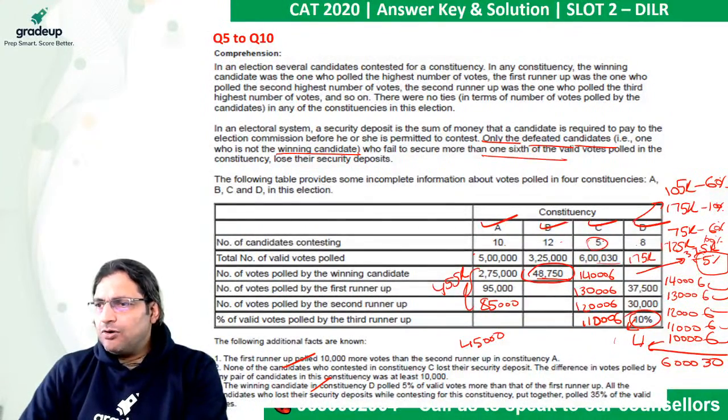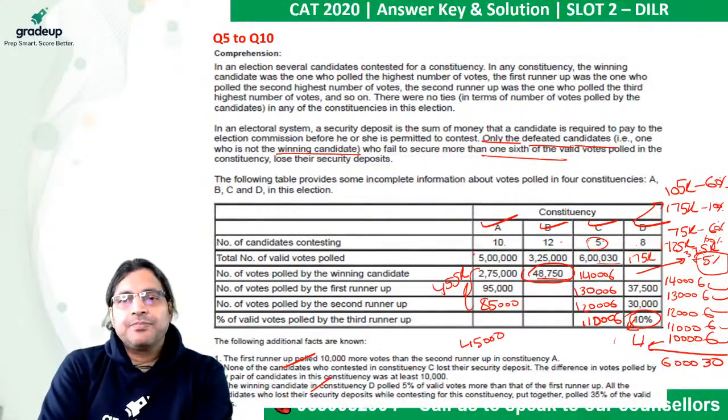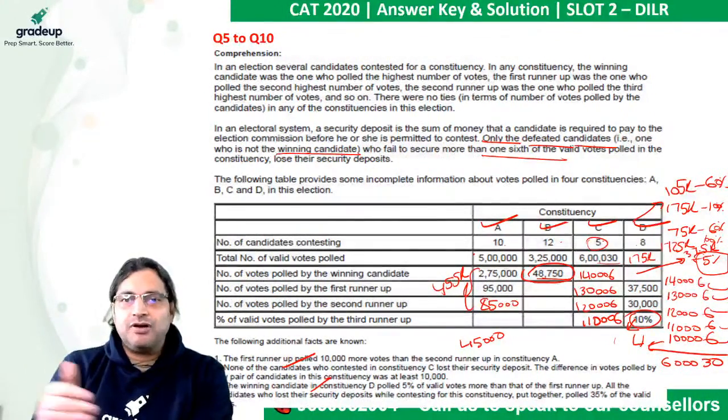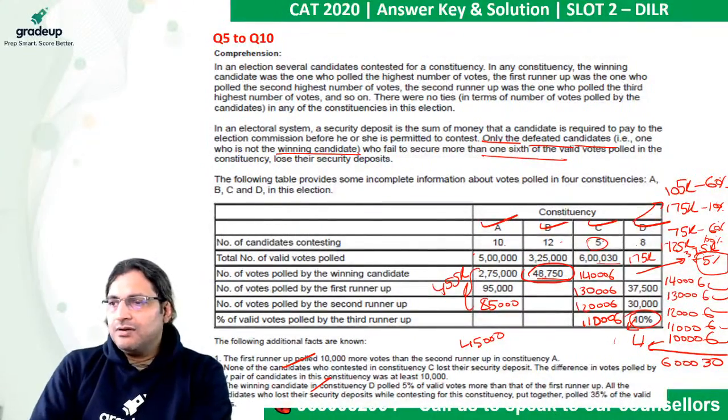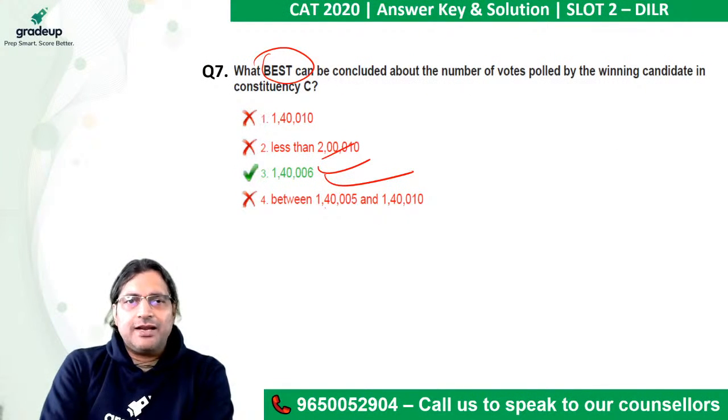No worries. Now I'm sure you have understood why it would be 1,40,006. You need to start with 1,06,000. Even if you start with 1,07,000, the total number of votes will become more than 6,30,000. So there is only one possibility: the fifth person, at the bottom, gets 1,06,000 votes, then 1,10,006 votes, 1,20,006 votes, 1,40,006 votes, and the sum total of all that is 6,30,000. Now you have understood it well, why it would be 1,40,006.